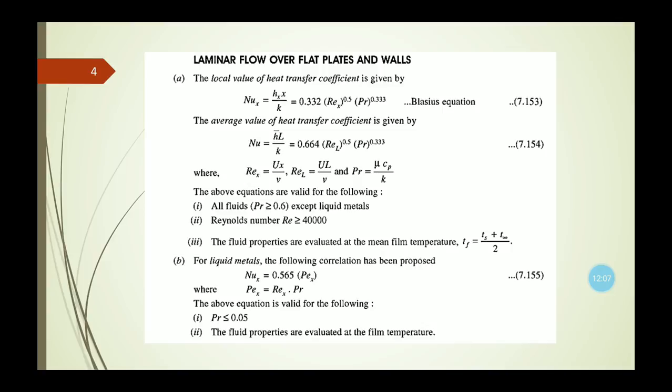So all these different considerations and conditions we need to remember to use these equations for the local or average value of the Nusselt number, or the local or average value of the heat transfer coefficient. Whether the value of the Prandtl number is greater than 0.6 or less than 0.05, and the value of the Reynolds number, whether the flow is laminar or turbulent, all these things you need to remember to successfully use these different equations of the heat transfer coefficients.